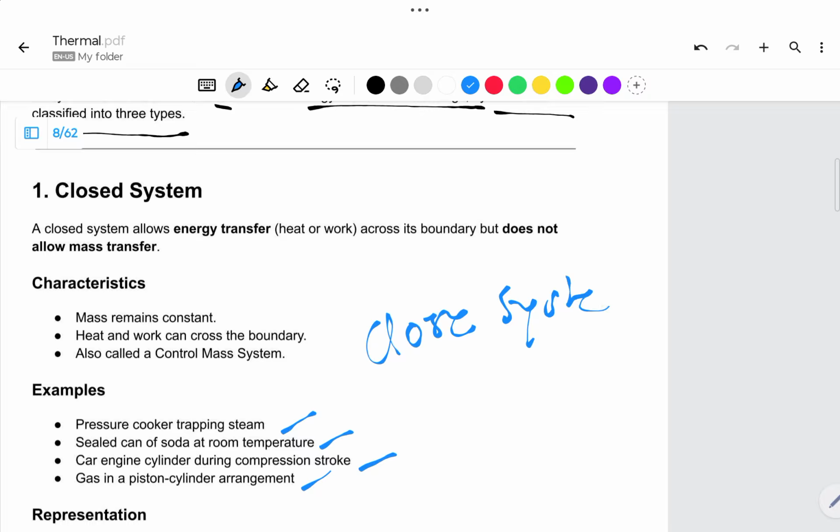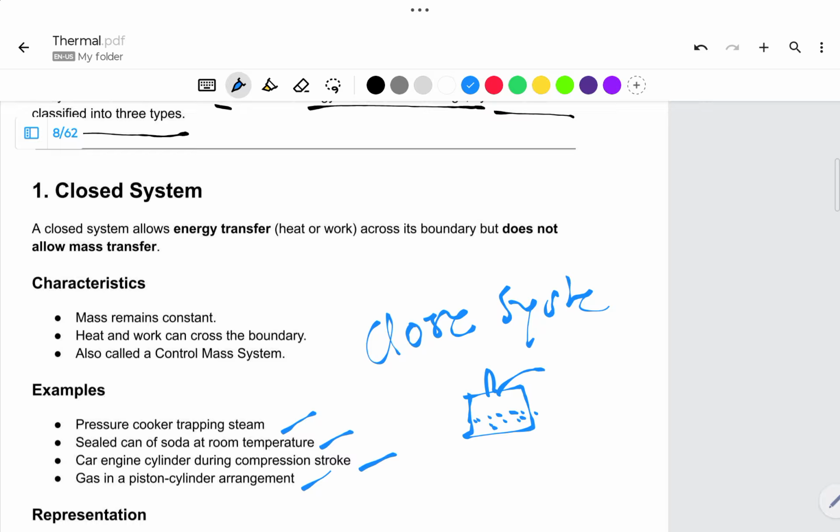Why can we call this a closed system? Because in the pressure cooker, when we add some rice for cooking, only energy will be transferred. Whatever heat is there will be taken in, and the energy will be transferred. The mass will not be transferred. Similarly, in the refrigerator also, the energy can be transferred, but the substance cannot be transferred.